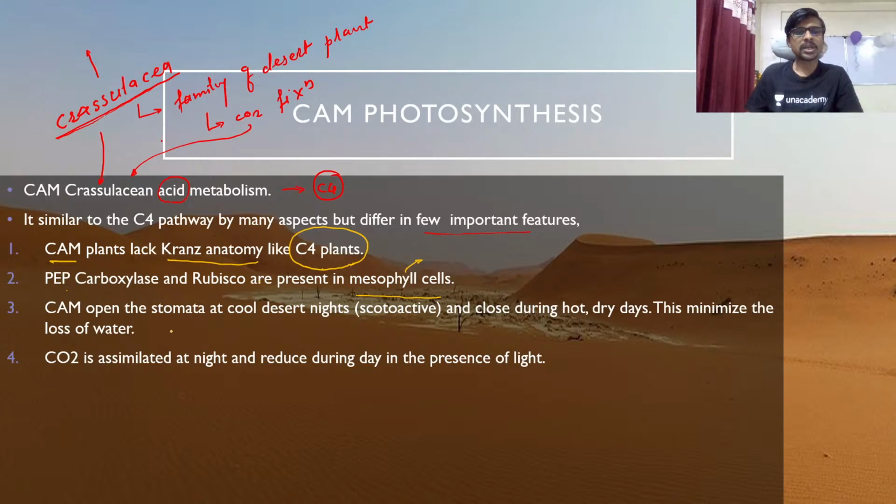It can open the stomata at a cold desert time and close during a hot, dry day. This minimizes the loss of water. Okay, so CAM opens stomata at a cold desert time, as compared to the C4 pathway. The stomata are required for breathing. Okay, so it is open at night and close at day.